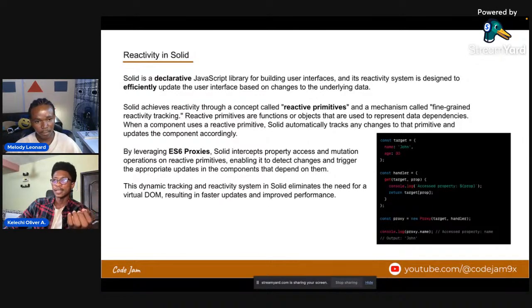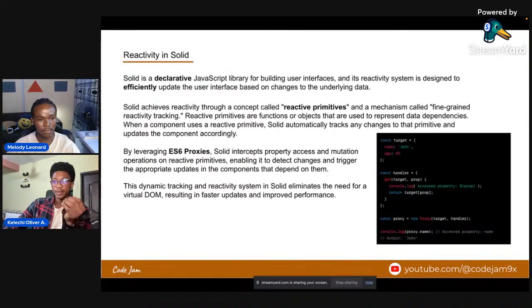One unique thing about primitives is that if you're doing a comparison for a primitive, you do it by value. But with the non-primitives like objects, you do a comparison by reference. So that's why when you're writing a React app, sometimes you have to use useMemo and things like that, because you're trying to prevent the component from re-rendering when maybe an object reference changes. But when it comes to Solid, they make use of these reactive primitives, right? So I'm thinking, is it that they're not really trying to decide on state change based on reference, but rather value? Well, let's see.